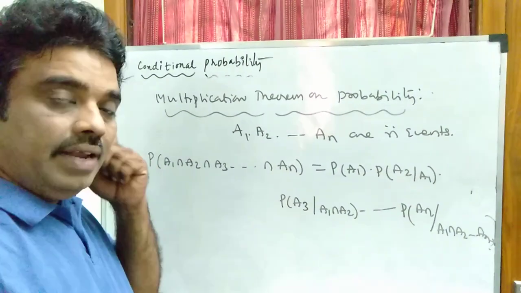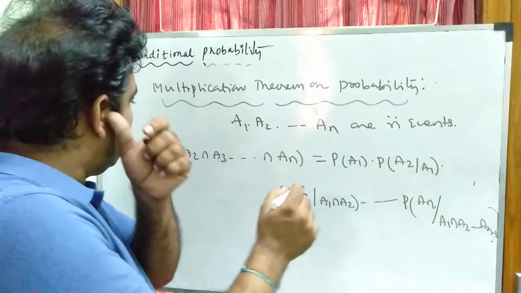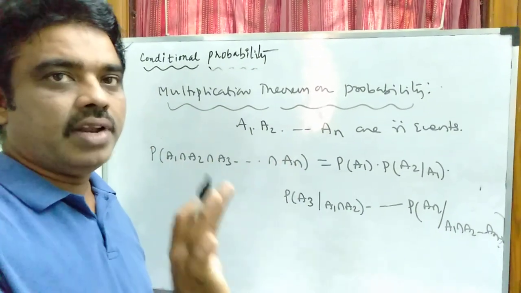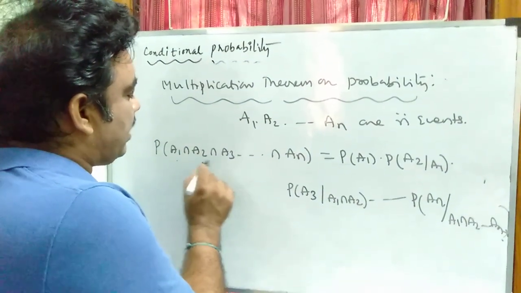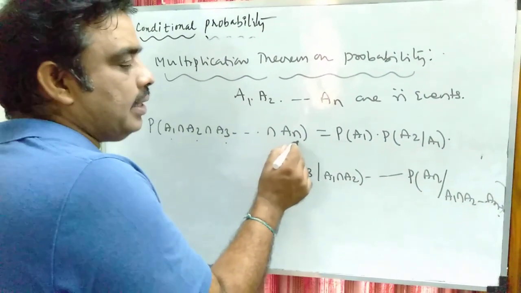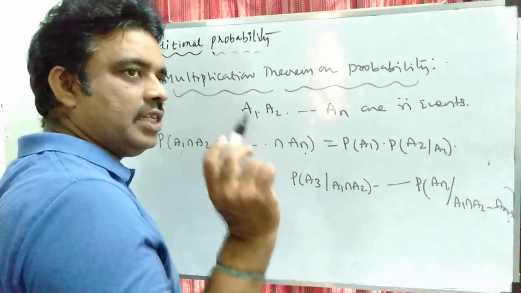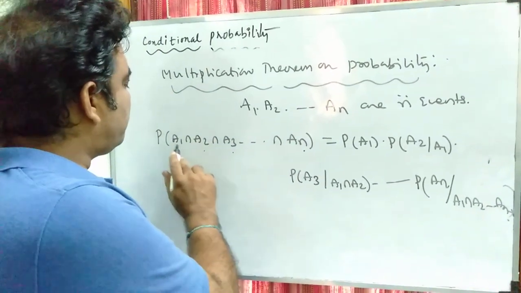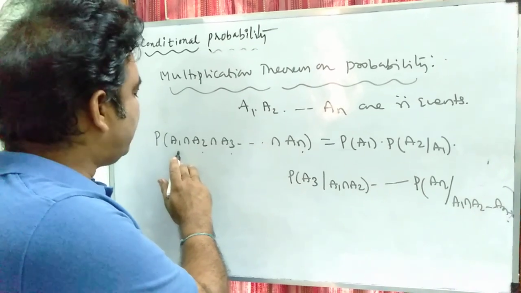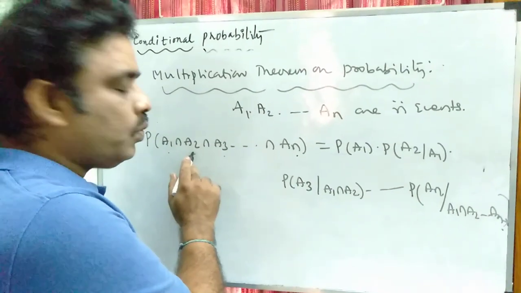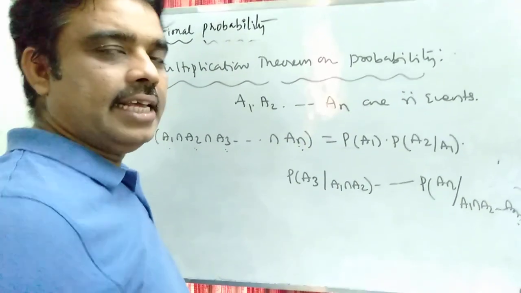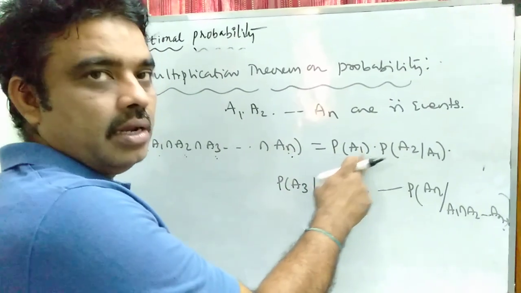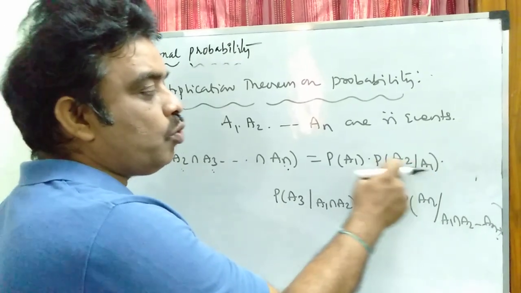Suppose there are n events A1, A2, so on An, and all the events are dependent, for example. Then the probability of A1 intersection A2 intersection A3 so on intersection An, that means the probability of happening of event A1, then A2, then A3, so on, then An, is defined by this theorem as P of A1 into P of A2 given A1.